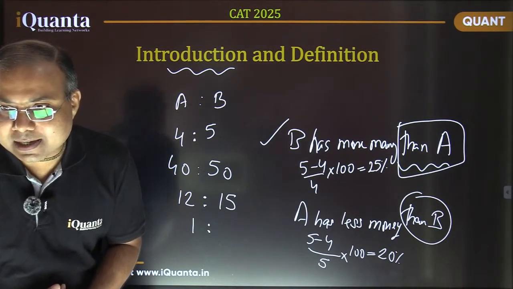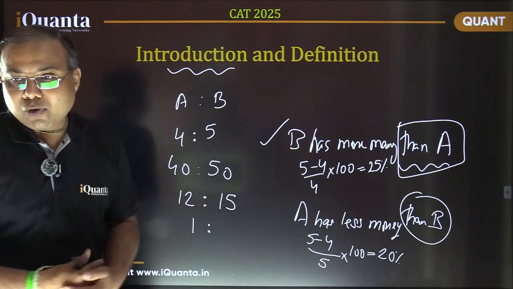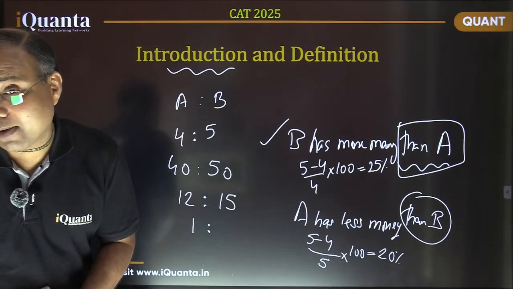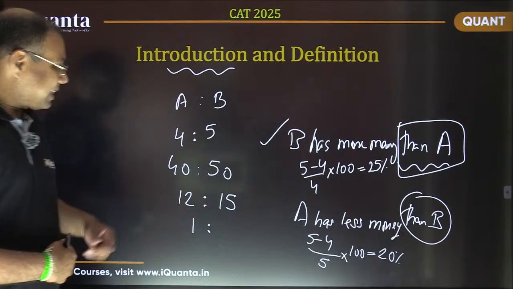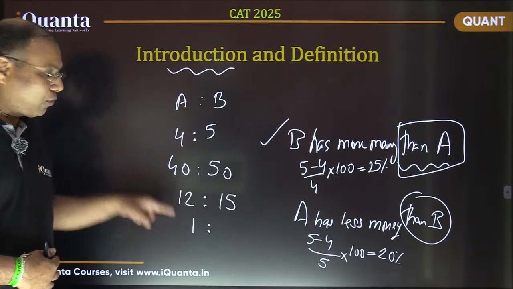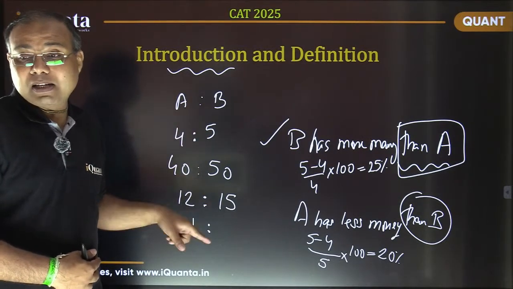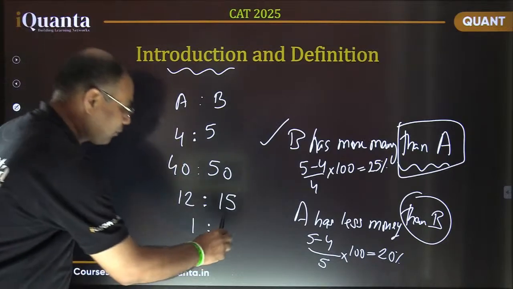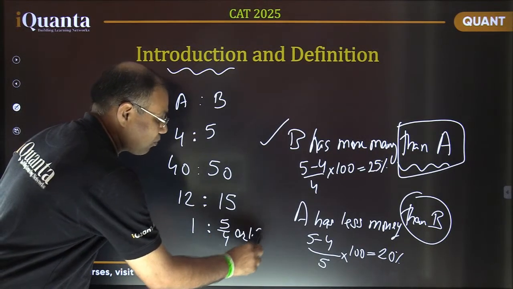Most of you are writing the right answers. Very nice. What will be the value for B now? 1.25. Excellent. Or 5 by 4. So now I have divided this value of A by 4, I have made 1/4 of it. Same way the value of B will also be 1/4 of itself. That is 5 by 4, or in decimals 1.25.